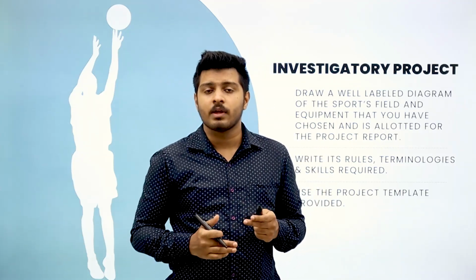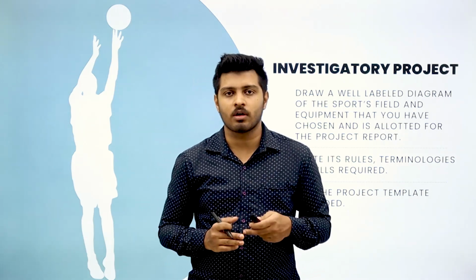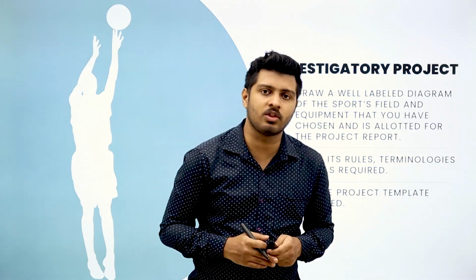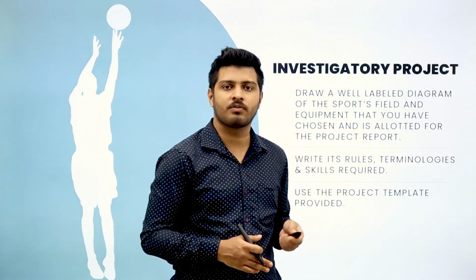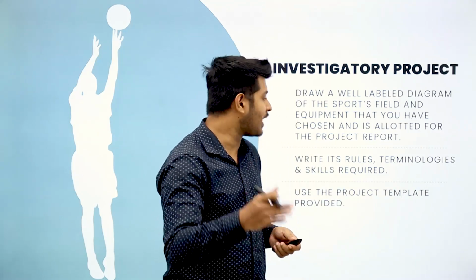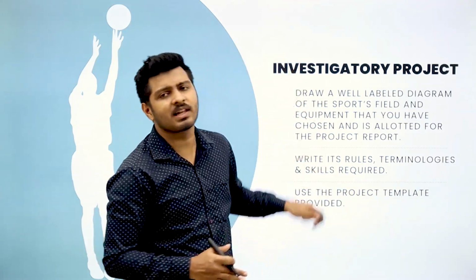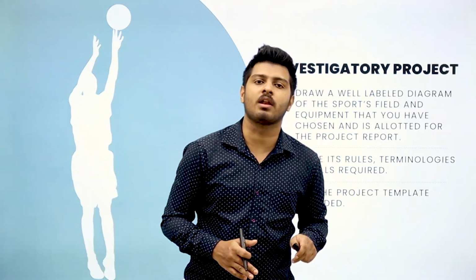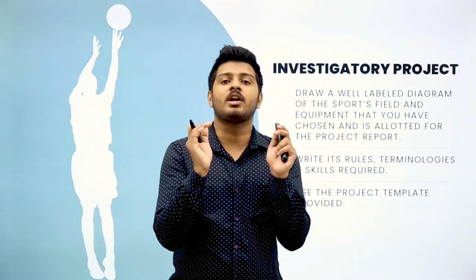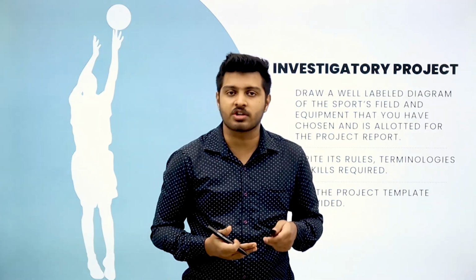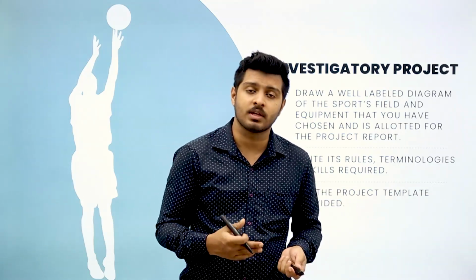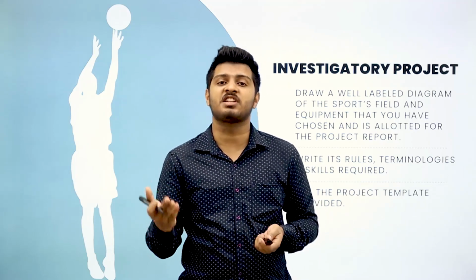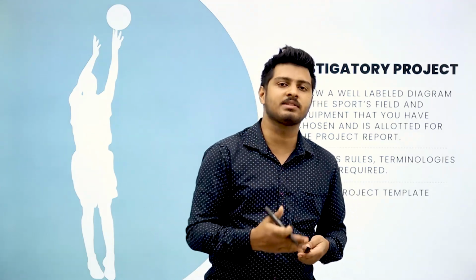In systematic, there is already a template shared with you on how you should arrange your investigatory report. Apart from that, I will again show you once at the end of this presentation how to do that. You can refer to that as a guideline. But basically, this is what you will have in your investigatory report. You will have information related to your sport, starting with its introduction, its history a little bit, its background, its rules and regulations, common injuries and how to treat them, international and domestic players. All those things will come under that. The sequence I will give you in a while.